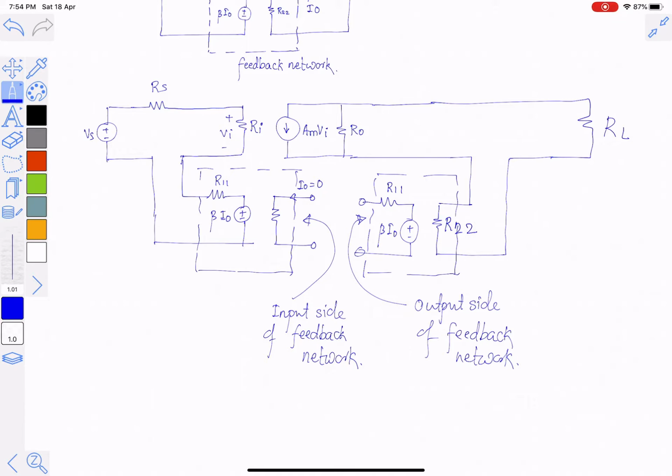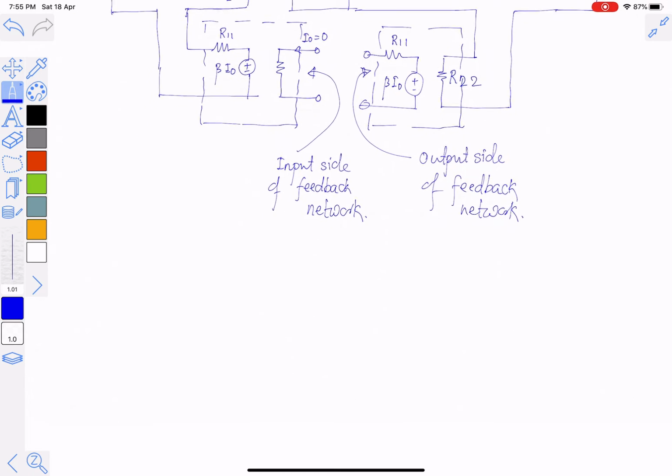So the loading effect has been included, feedback has been removed because the feedback signal beta into I0 has been made 0, and we will get the open loop gain with loading effect. If we solve this circuit, we will get the open loop gain with loading effect.